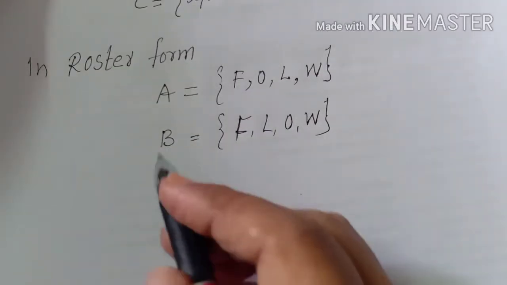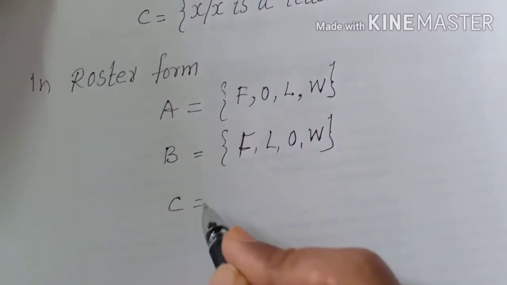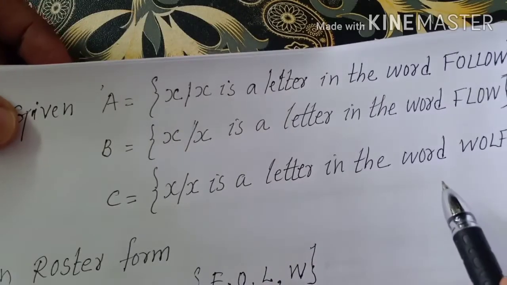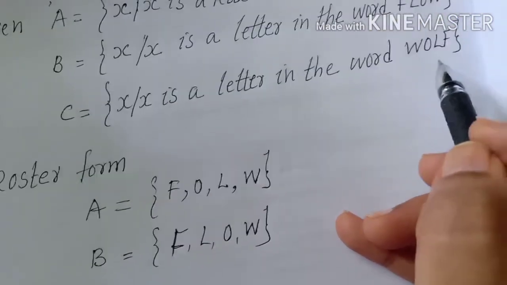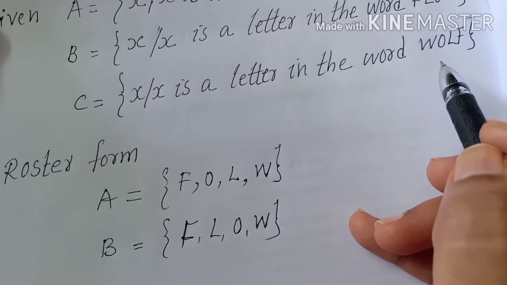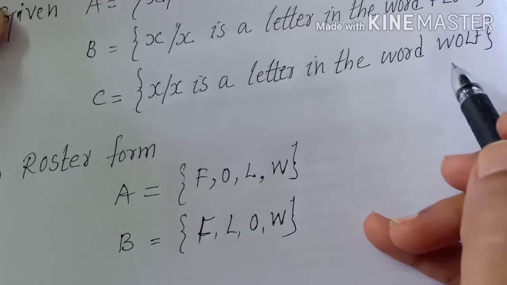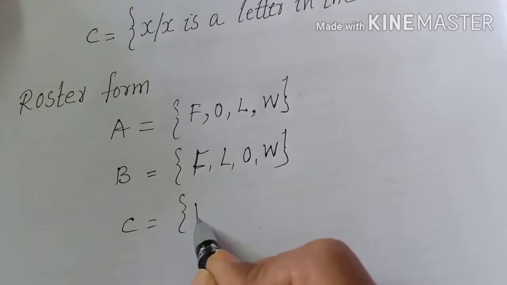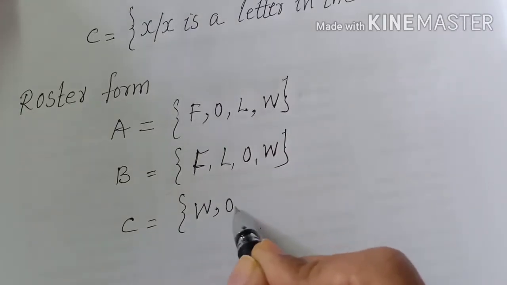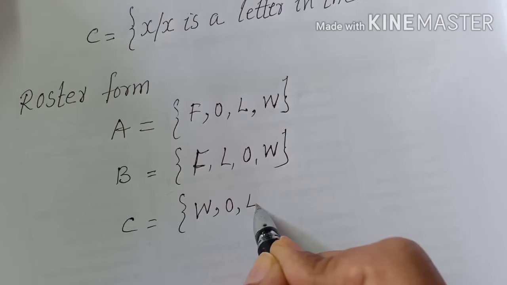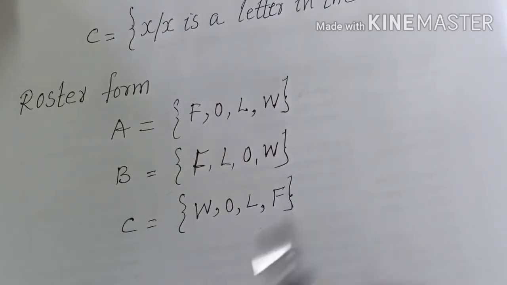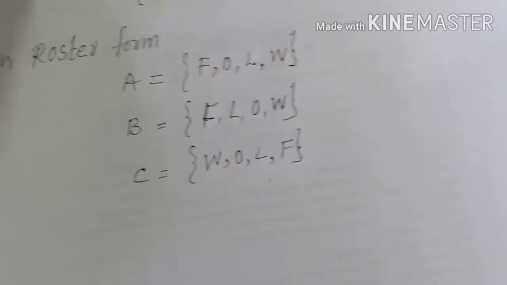Okay, let us also see C. What is C? X such that X is a letter in the word wolf. Here also the letters are F, L, O, W or W, O, L, F. Whatever be the order, the letters are the same, isn't it? W, O, L and F. We can write in any order when you are writing the elements.